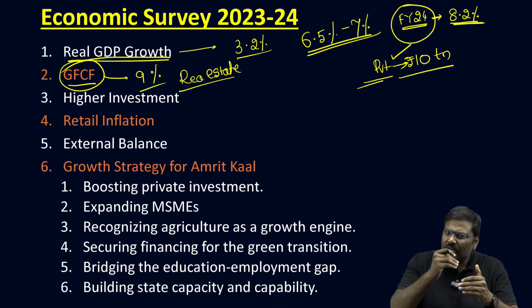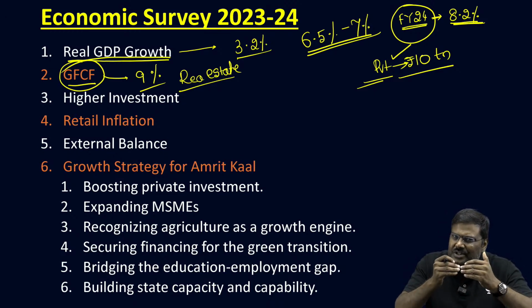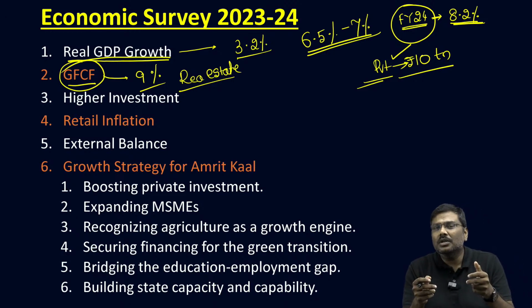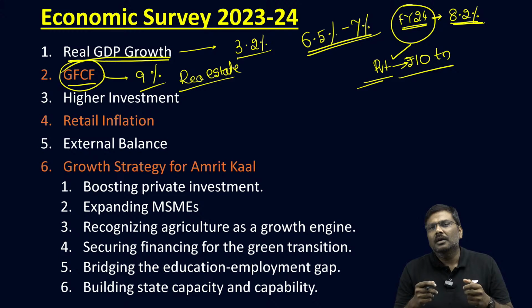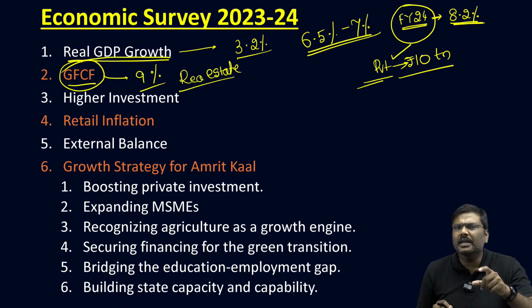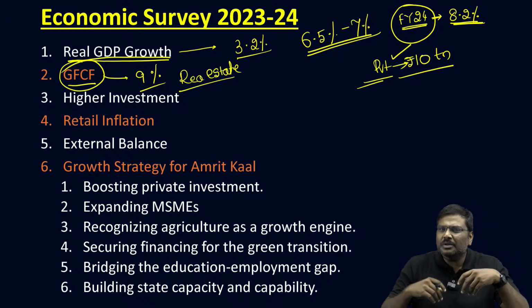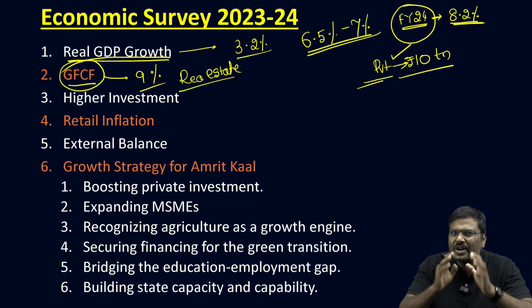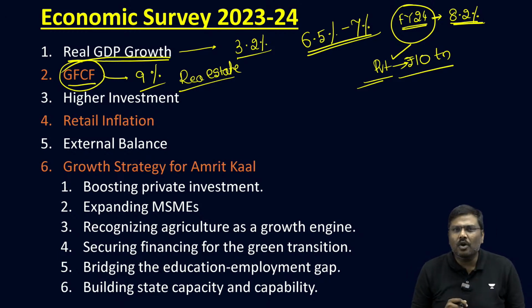That is, the government is investing a lot of money and this is driving the growth in the Indian economy. But this kind of growth is not sustainable. The private sector has to revive, has to invest more and more money. The government, after borrowing a huge amount of money, cannot keep on driving the growth in the Indian economy.